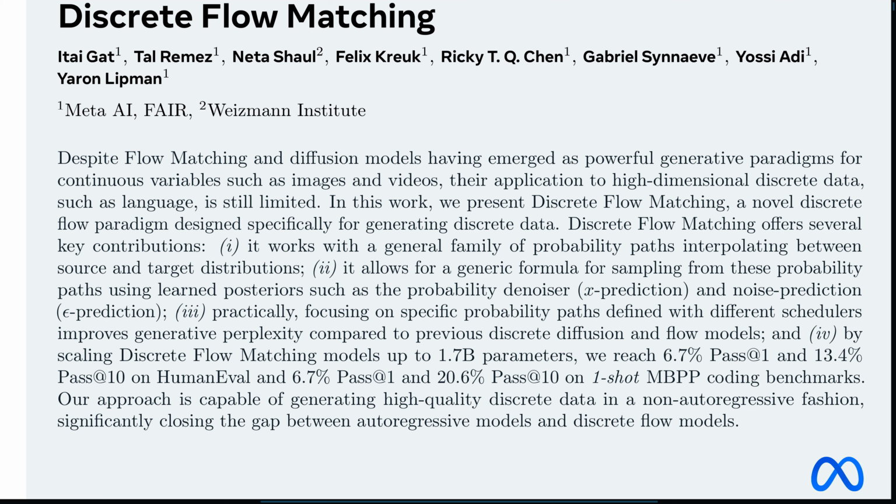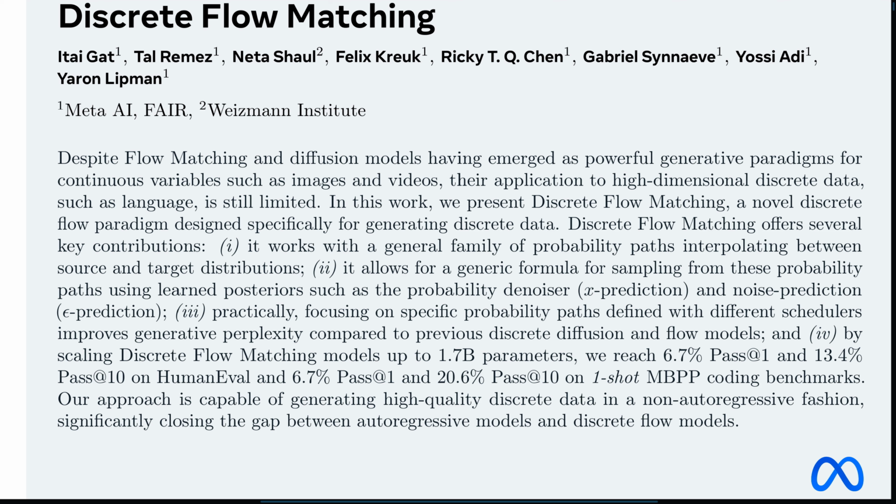So summing up so far, a new method for discrete data, flexible learning paths, smart sampling that learns to clean up data, better quality metrics like perplexity, scales well, and gets solid results on hard coding problems. Wow. What's the biggest conceptual leap here, though? I think the most significant takeaway they emphasize is that DFM achieves this level of quality while being non-autoregressive.